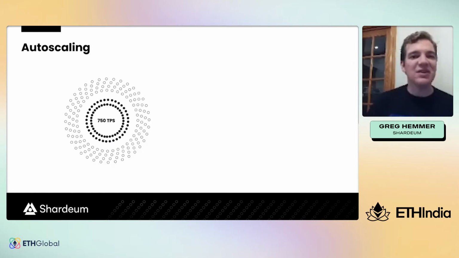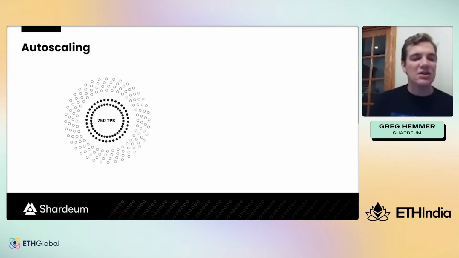In addition to the benefit of linear scaling, Shardium is also the first blockchain in the world to build auto-scaling, where here we have a simplified diagram of a Shardium blockchain. Each black circle represents an active validator, and the white circles represent a standby validator node. This Shardium blockchain is currently processing 750 TPS. And using the auto-scaling feature, every 60 seconds, Shardium measures its load and comes to consensus on the required number of validators needed to process the current load.